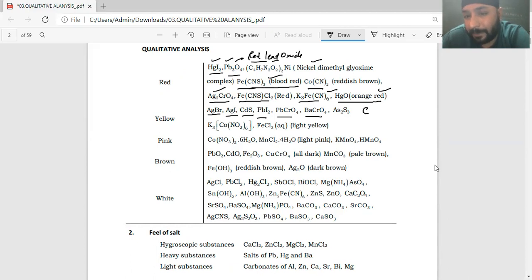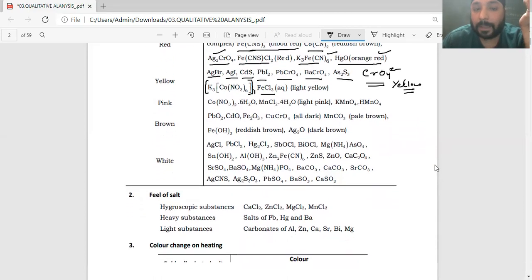Now, understand that if I am talking about the anion chromate, the color of this chromate ion is yellow in nature. It's already yellow in color. So arsenous sulfide is yellow in color. This is the complex formed by cobalt. Again, you will do it in the confirmatory test later on. Again, it is yellow in color. Ferric chloride is light yellow. Now you have to pause the video and write down these things because it's very important to remember these colors.